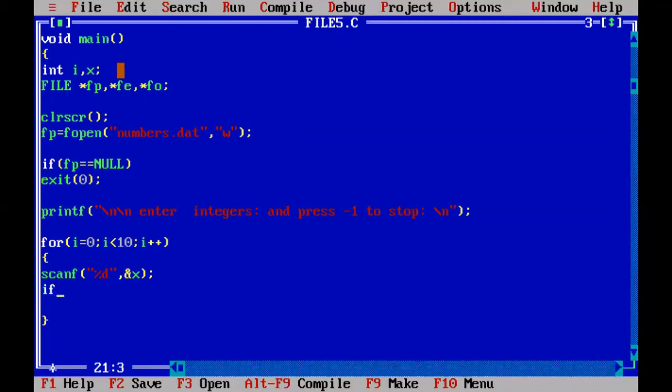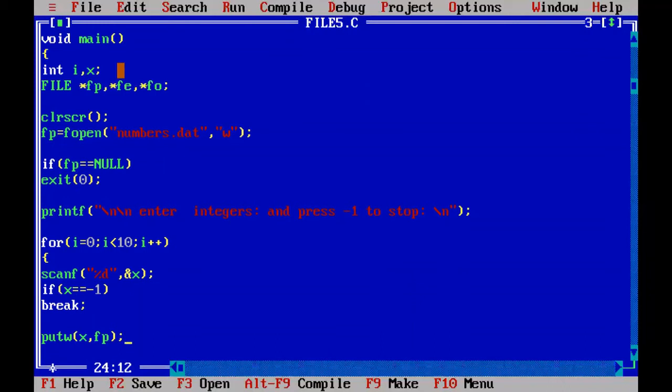And discontinue the repetitions, or stop entering integers, if the x value is equal to -1. If x equals -1, break the loop and discontinue entering integers. Otherwise, if x is other than -1, put that integer x into the file fp by using the putw function.